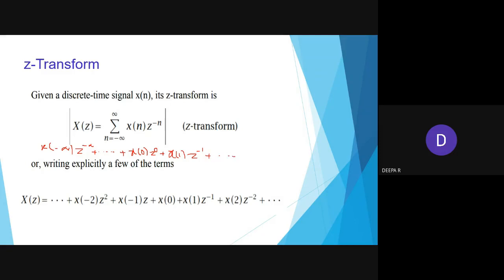We can continue up to infinity, x of infinity z power minus infinity.